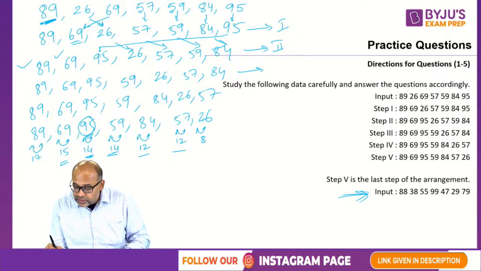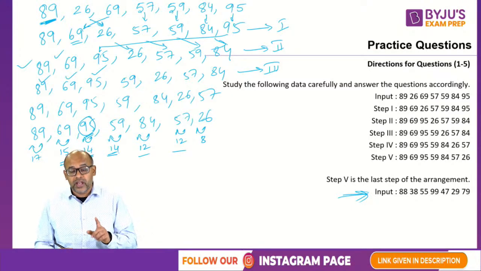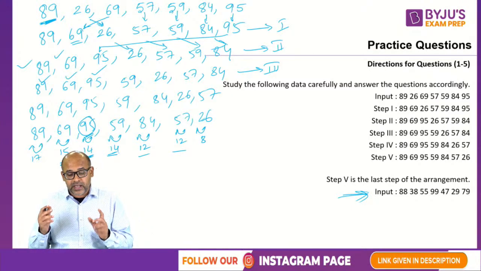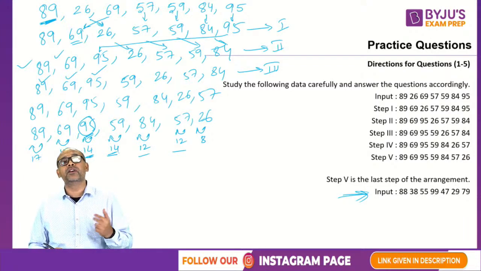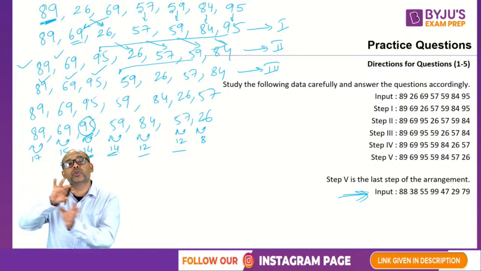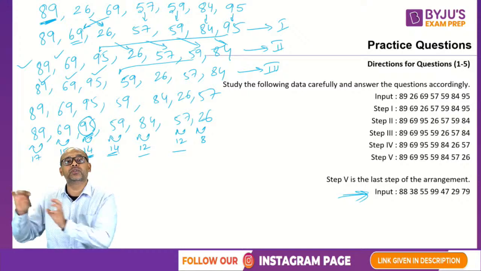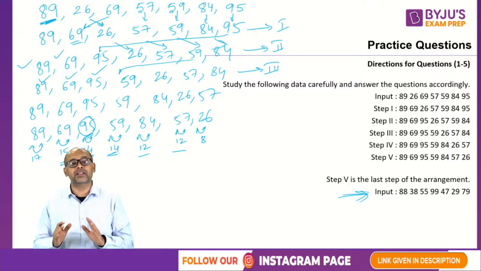So if you look at your step number 3, 89, 69, 95 is in position. After this, the next largest sum should be for 59. 9 plus 5 is 14. So 59, they dragged it here and pushed the others to the right. So whenever they're dragging something, they're pushing the others to the right. That is what is happening in this logic.